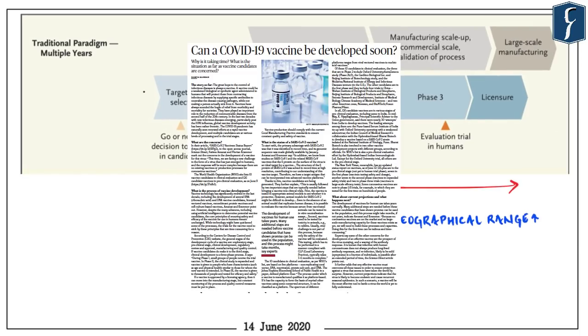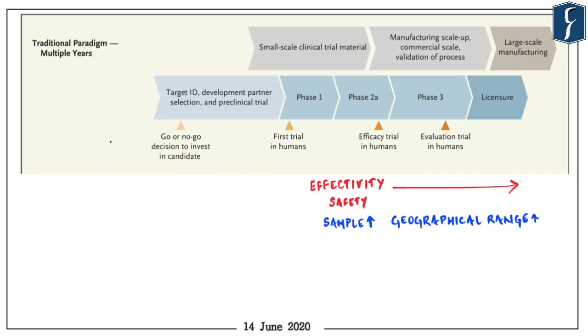Now this next article appears on page number 12, which happens to be a FAQ page. Can a COVID-19 vaccine be developed soon? Now, in order to understand why it takes so much time for a successful vaccine to arrive on the horizon, you need to understand the process of development of a vaccine. Now, let me clear at the outset, it is not very important from the perspective of both prelims as well as mains examination. But since interviews are about to start, for all those candidates who are appearing in an interview, they could be asked to explain the reasons for the delay in the arrival of vaccine.